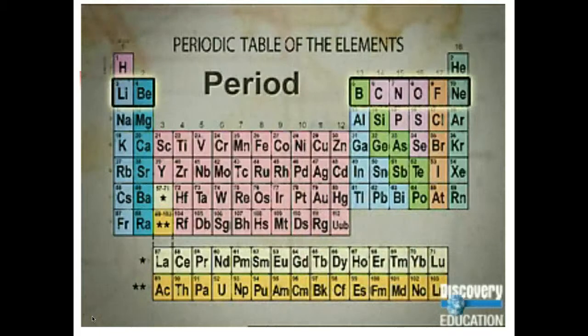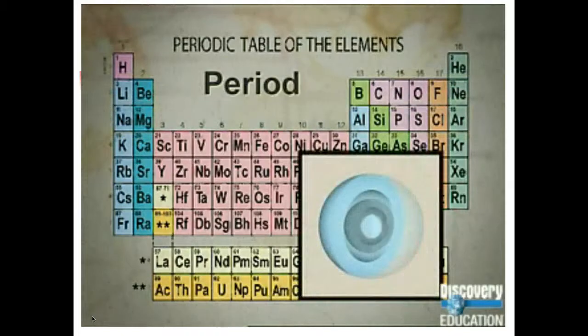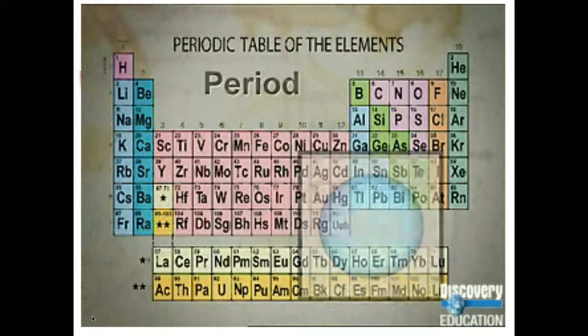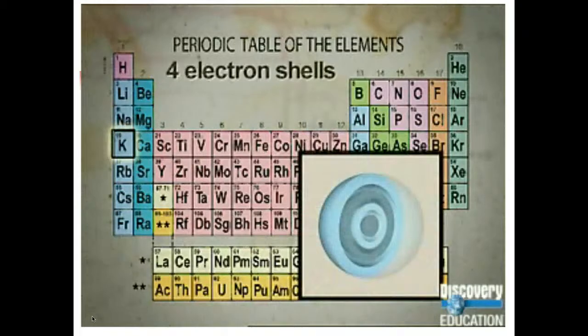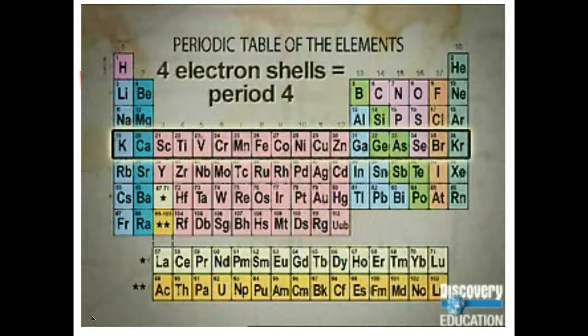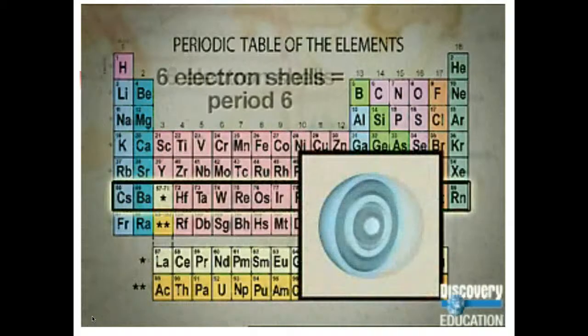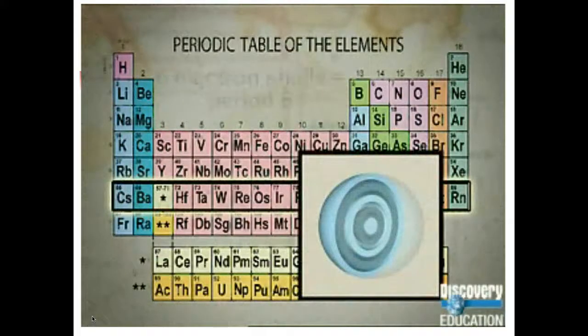As you read the table from top to bottom, each horizontal line is called a period. Each period represents the number of electron shells the element's atoms normally have. For example, there are 4 electron shells in an atom of potassium, so it lies in period 4. Meanwhile, an atom of cesium in period 6 has 6 electron shells.